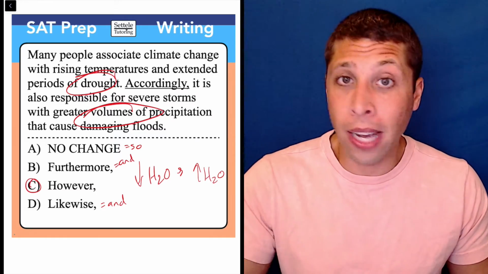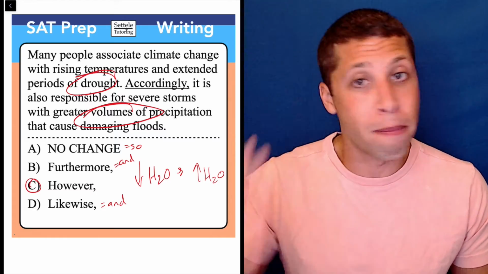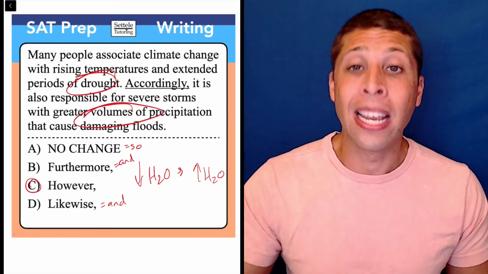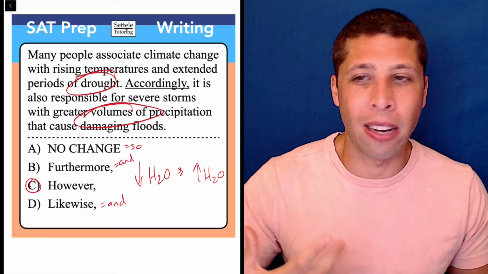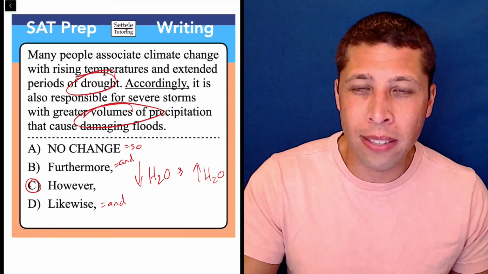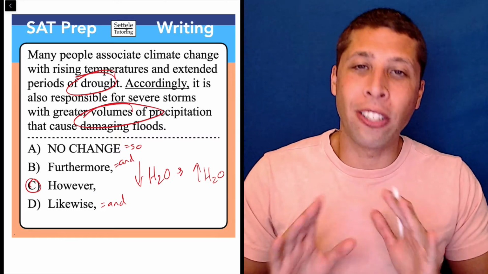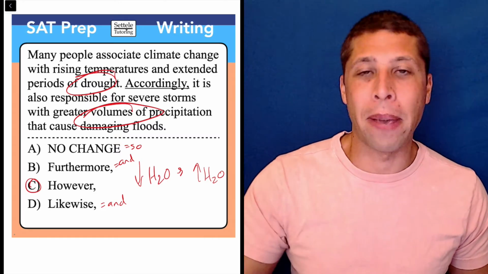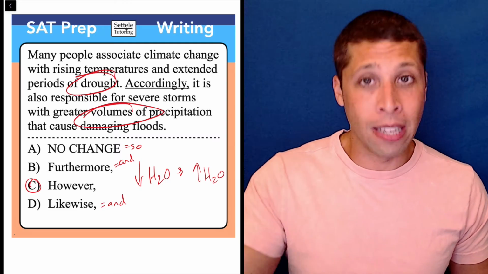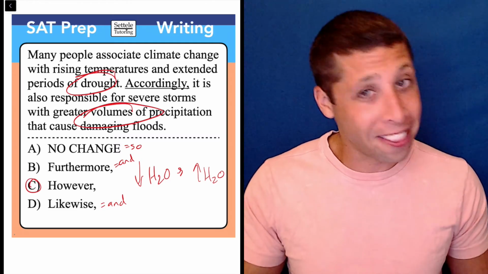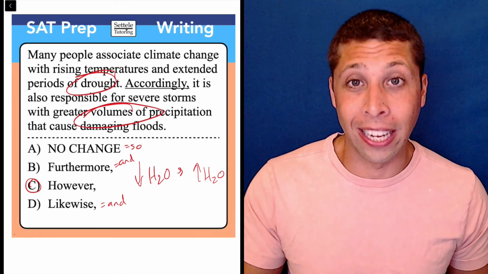It's almost never right, to be honest, on the SAT. I've seen it as an answer choice many, many times. I don't think I've ever seen it be the right answer, maybe once or twice, but it's just a weird word that doesn't have a lot of actual practical uses. It just sounds really fancy, and that's why people pick it. So that doesn't mean cross it out, but it does mean be cautious and have a reason to pick it if it is what you're going to go with. But in this case, we had a reason to pick. However, it's a very common transition word. It's not that fancy, and it works here perfectly if we can prove it.